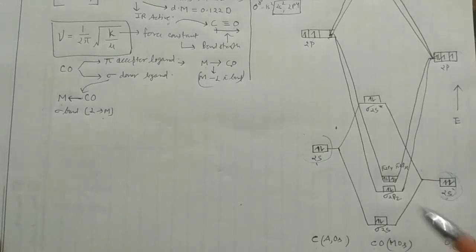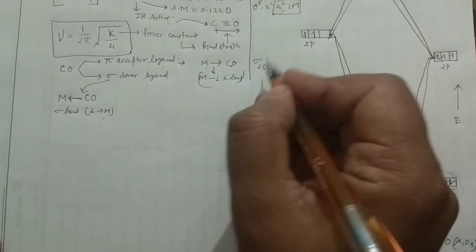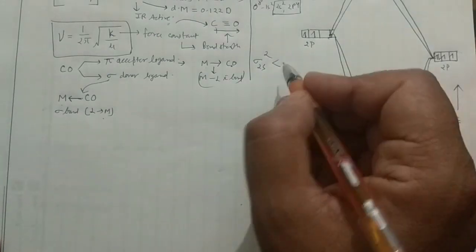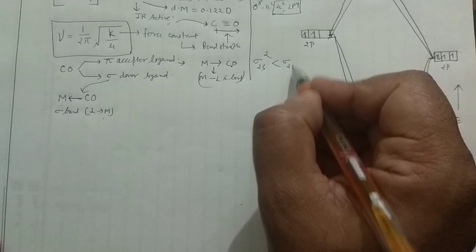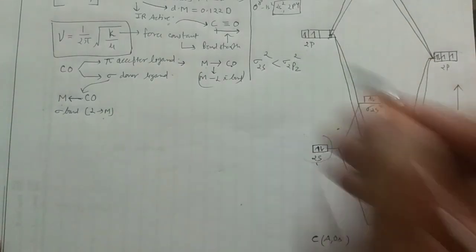Now see in this case, when you draw the molecular orbital diagram, this is sigma 2s bonding. It is having 2 electrons, so I can write in that manner. It is having the lowest energy. And then next you are having sigma 2pz bonding, and it is also having 2 electrons.